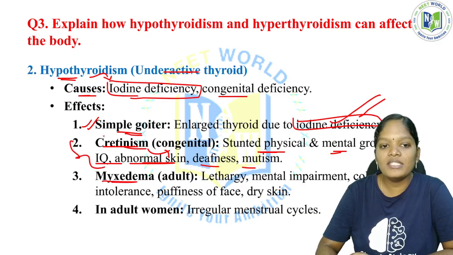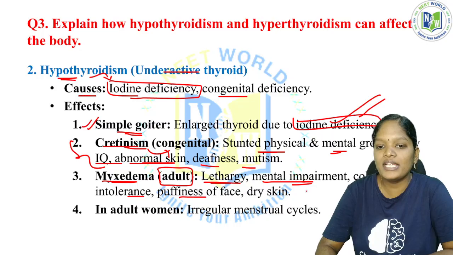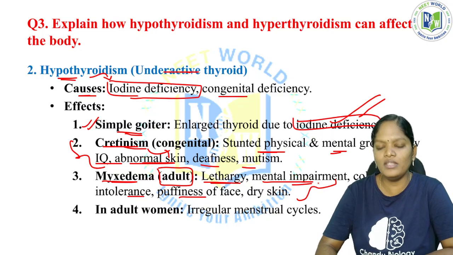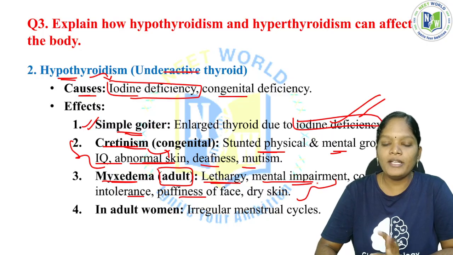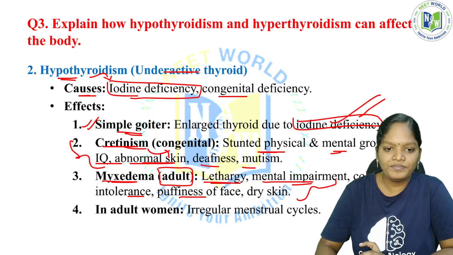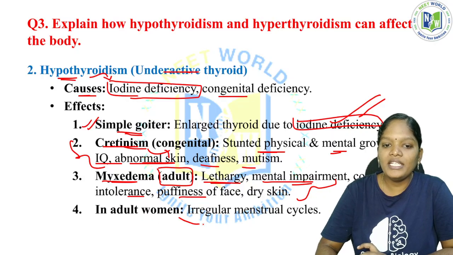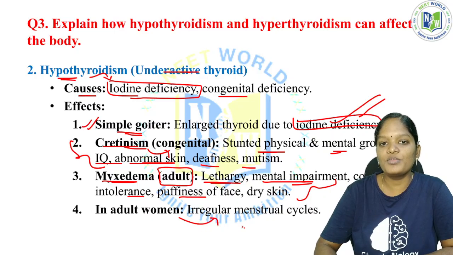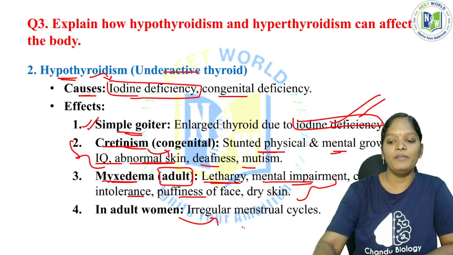And myxedema, so cretinism in children, myxedema in adults. Okay, so myxedema causes lethargy, mental impairment, cold intolerance, puffiness of the face, dry skin. All these are the symptoms of myxedema in hypothyroidism. So in adult women, it causes irregular menstrual cycles. So these are all the symptoms of hyperthyroidism and hypothyroidism.